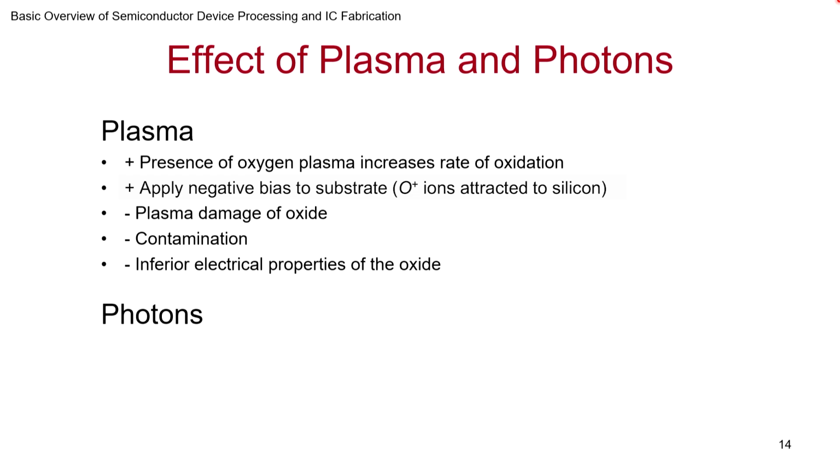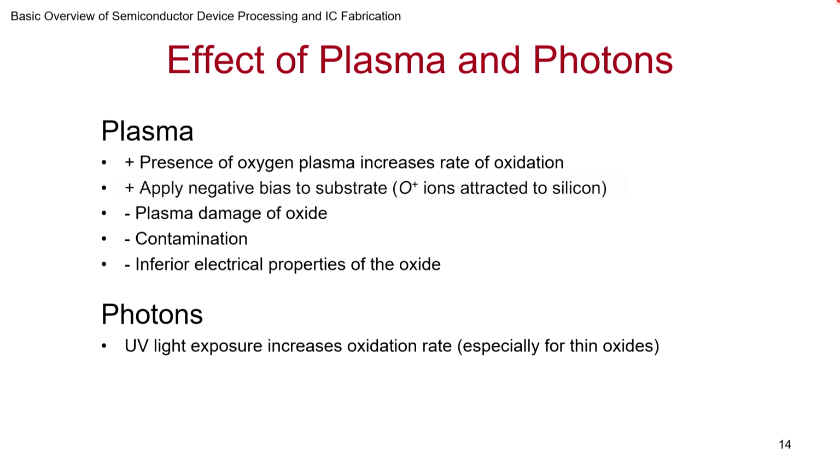Similarly, photons. Can we stimulate the outermost electrons in the materials that are reacting, and that way can the reaction be made faster? It turns out it does play a role. So UV light exposure, ultraviolet, which is higher energy, takes the valence band electron to much higher energy. So that means there are more opportunities for the electrons to go and form bonds where originally there might have been a barrier, right?